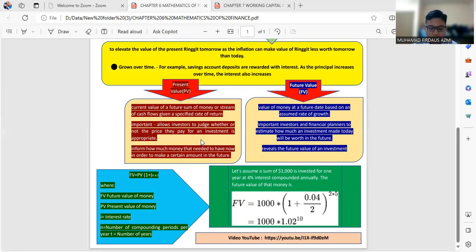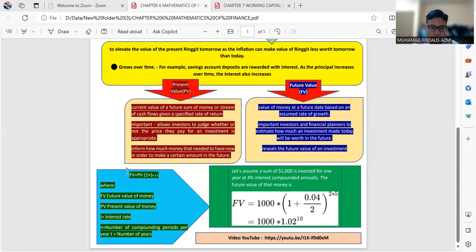It is the present value multiplied by the accumulation function. It is important for investors and financial planners to estimate how much an investment made today will be worth in the future.